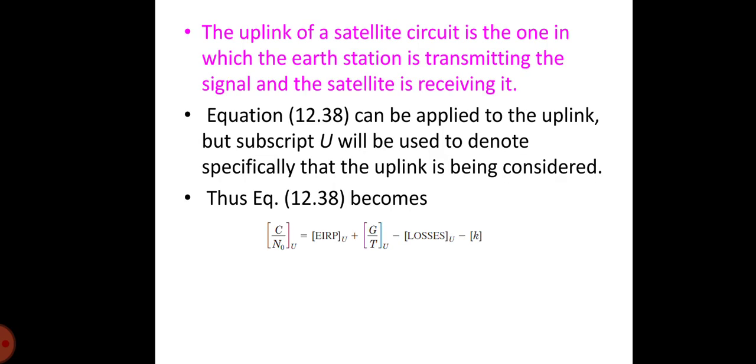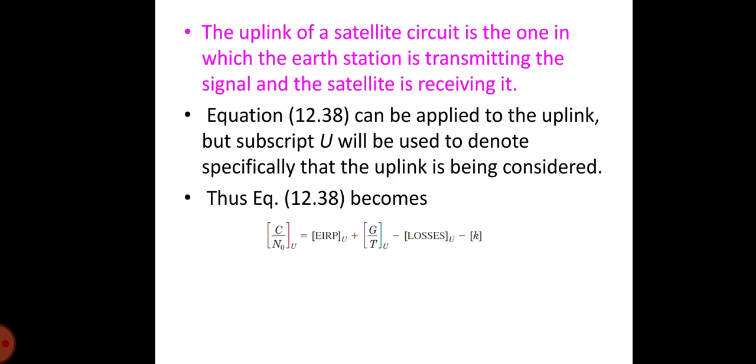Next we'll move on to the uplink. The uplink of a satellite circuit is the one in which the earth station is transmitting the signal and the satellite is receiving it. The link budget equation can be applied to the uplink, but I will use the subscript U to denote specifically that the uplink is being considered. Therefore, the C/N0 equation becomes (C/N0) of U is equal to EIRP of U plus (G/T) of U minus losses of U minus K.